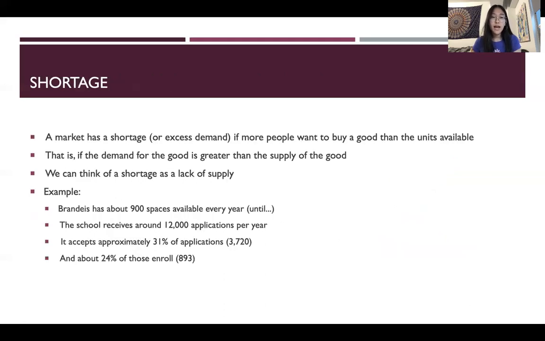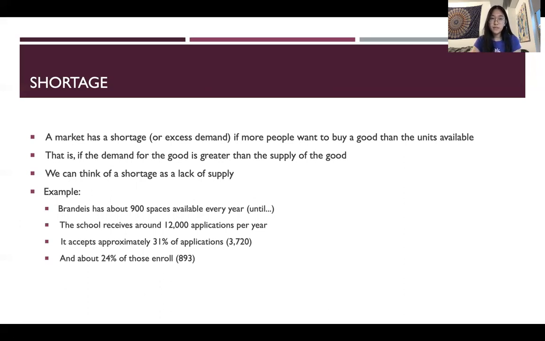So when a market has excess demand, there are more people demanding the good than supply of the good. And so that's when there's a shortage of supply. If we think about the example of universities, for example, Brandeis receives around 12,000 applications per year, but there's only 900 spots available. So in this case, there are more people applying for the school and demanding a spot than the amount of spots being supplied.